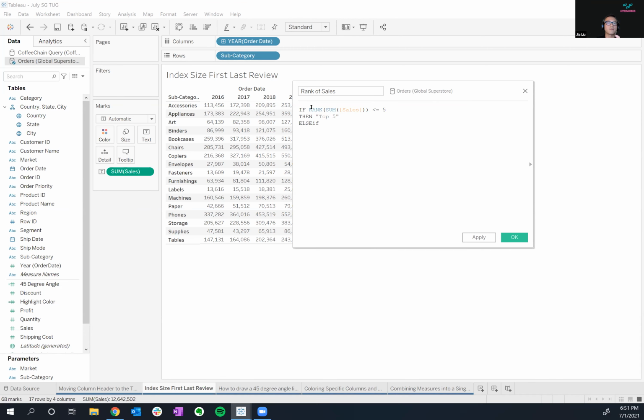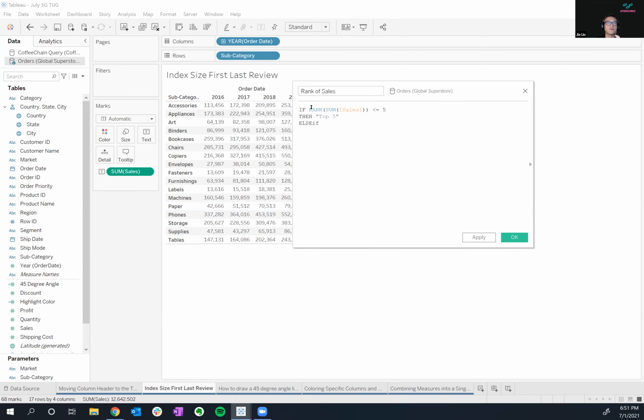And so when I save this calc, I can put it onto color. What you'll notice is that it's saying everything's within top 5, everything's blue. That's not what I expected, because I wanted 3 colors. The reason is that when I create a table calculation in Tableau, the default is always table across if it can. So I have to rescope this.